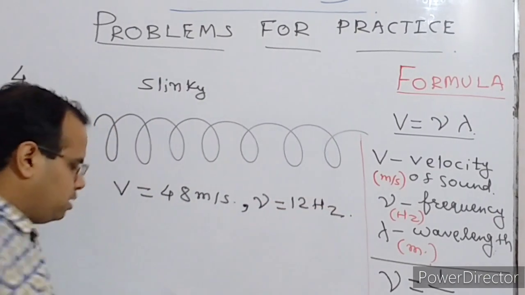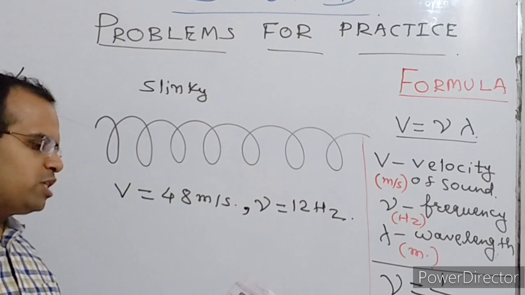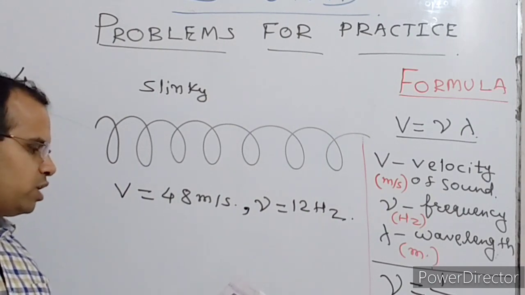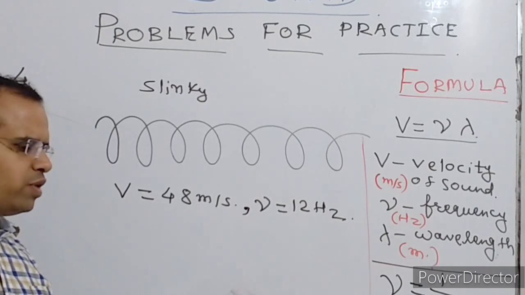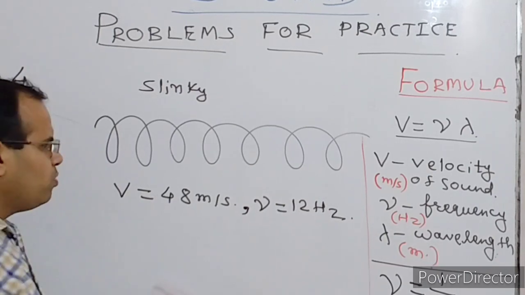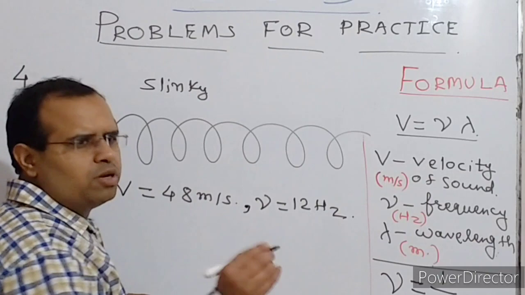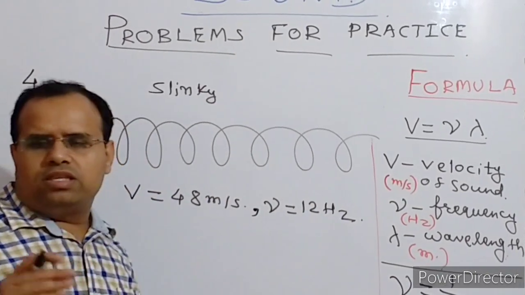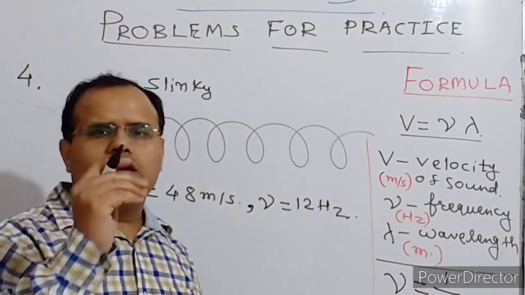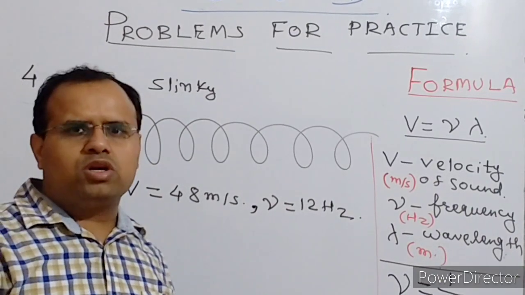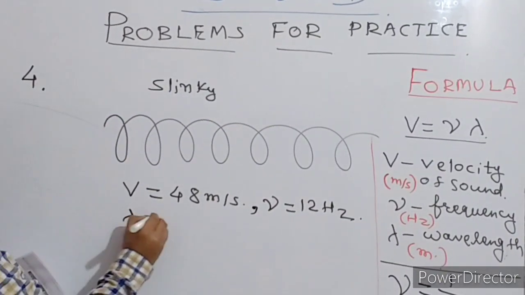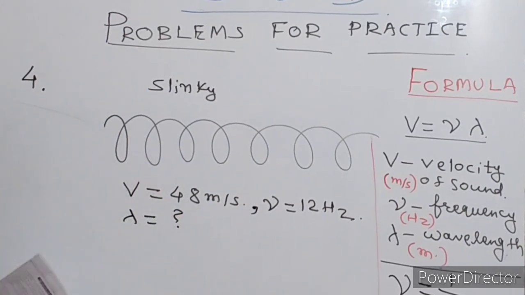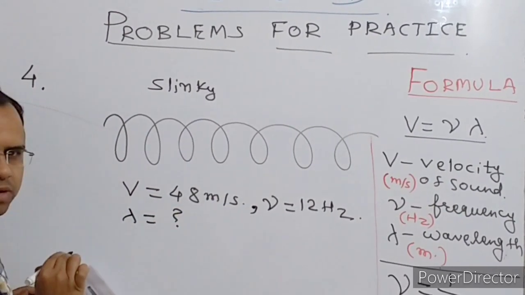And what is asked? Calculate the minimum separation between the positions where the slinky is most compressed. Minimum separation where the slinky is most compressed is nothing but the wavelength. Wavelength is the minimum separation between two compressions or two rarefactions. So lambda is question mark, and you will be applying V equal to nu lambda here.